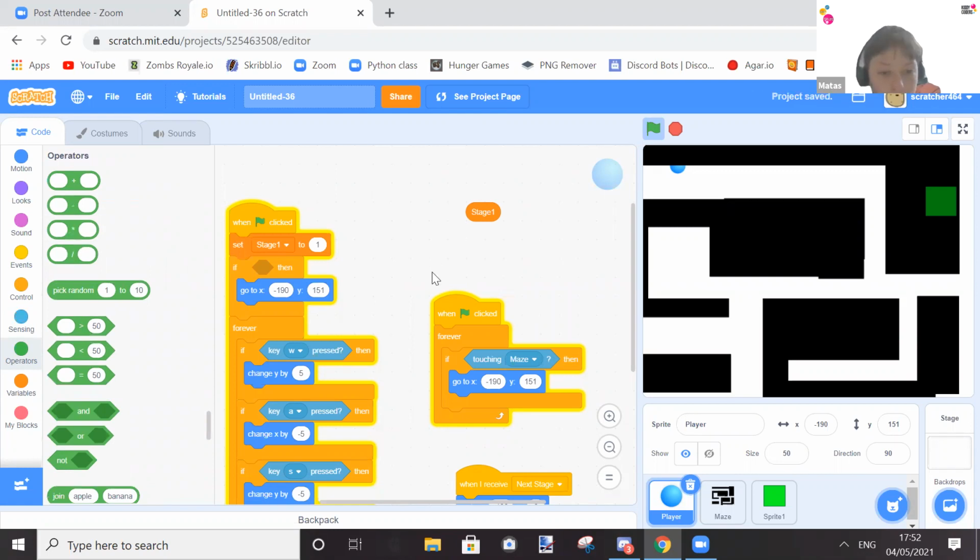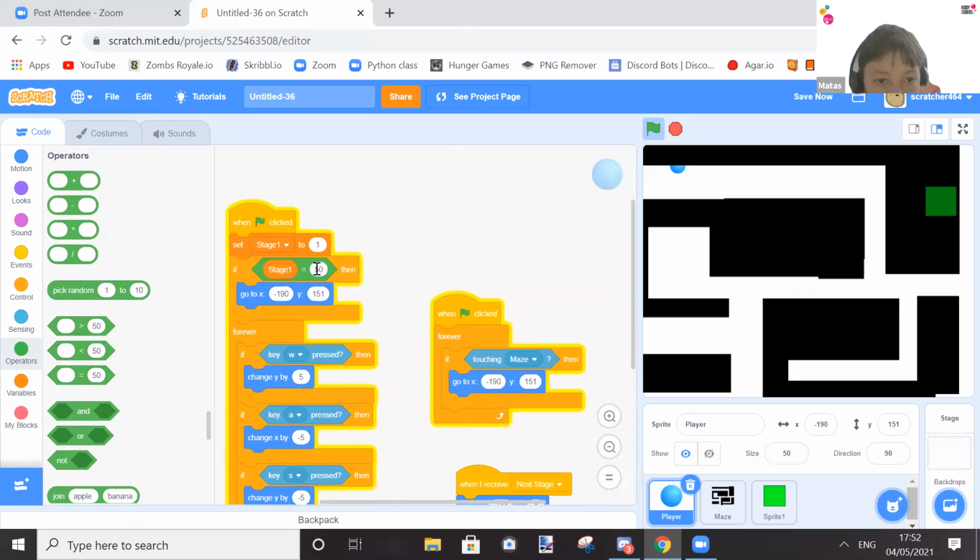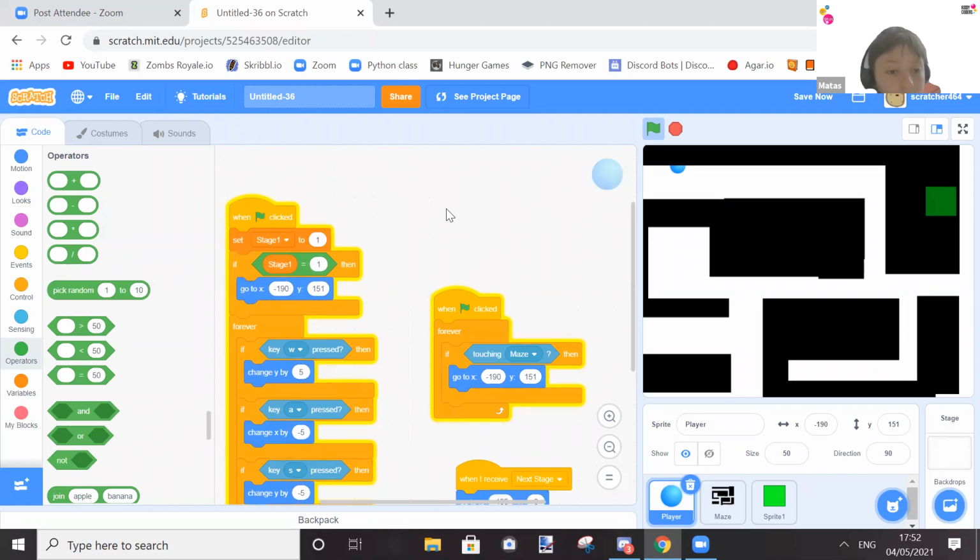So what I'd have to do is get a variable and make it so that stage 1 would be if the costume is equal to 1. If stage 1 is equal to 1, then go there.